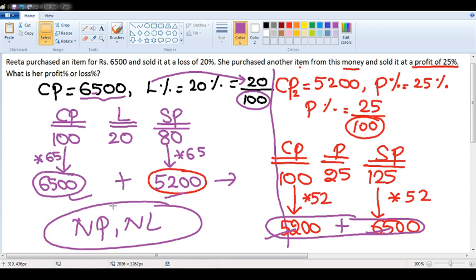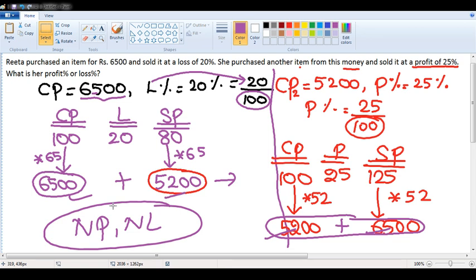Vikrant, you have multiple methods, but we are not interested in any of the formula based methods. We are interested in finding the concepts or the root cause behind the formulas. That is what we are actually trying to teach you.